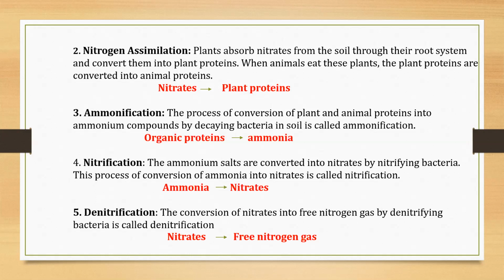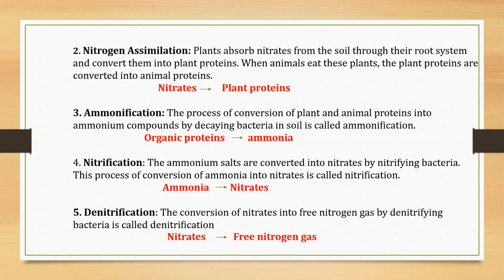So now we have nitrates. These nitrates are absorbed by plants from the soil and they convert them into plant protein, and this nitrogen passes from plants to herbivores that eat them, and then to the carnivores that eat the herbivores.